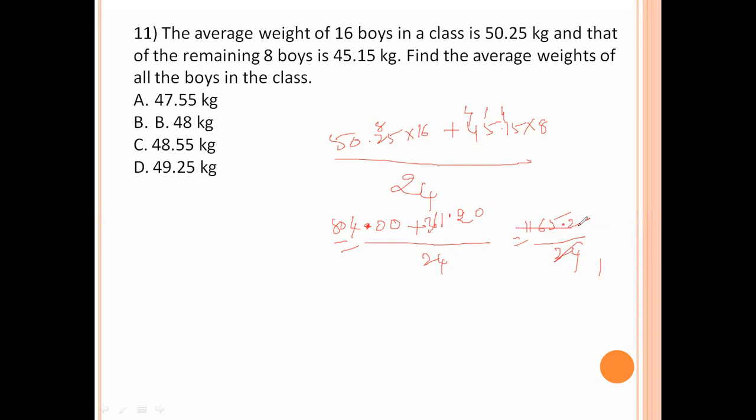24 1s, 24 4s are 96, carry 20, 205. 24 7s, 7 4s are 28, 16. 24 8s, 8 4s are 32, it is 16, 192. So 48 point something. Only one answer is there. That answer is C. Option number C is the right answer.